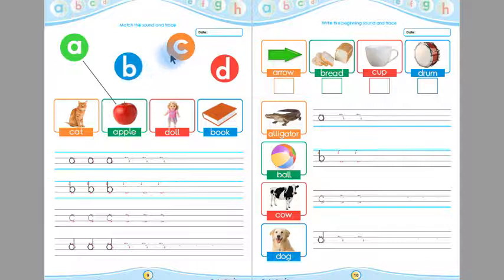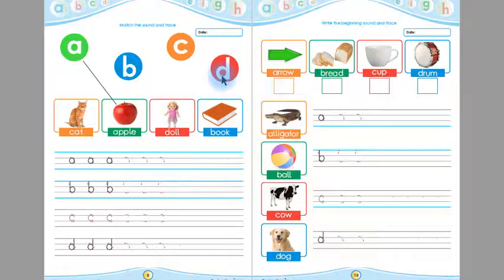Likewise, we will match the other letters with the things. This is B and this is book. Children, the beginning sound of book is B. That's why we will match this B with the book with a straight line. This is K and this is cat. Children, the beginning sound of cat is K. Now you have to match this K with cat with a straight line.